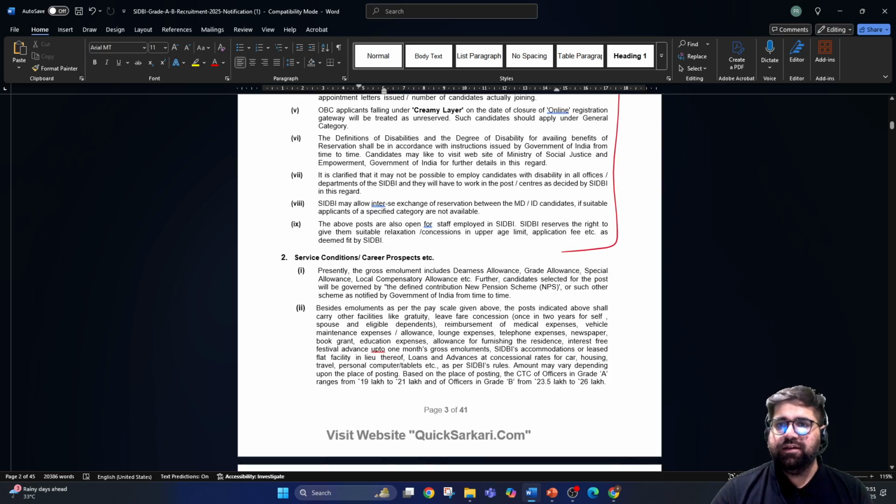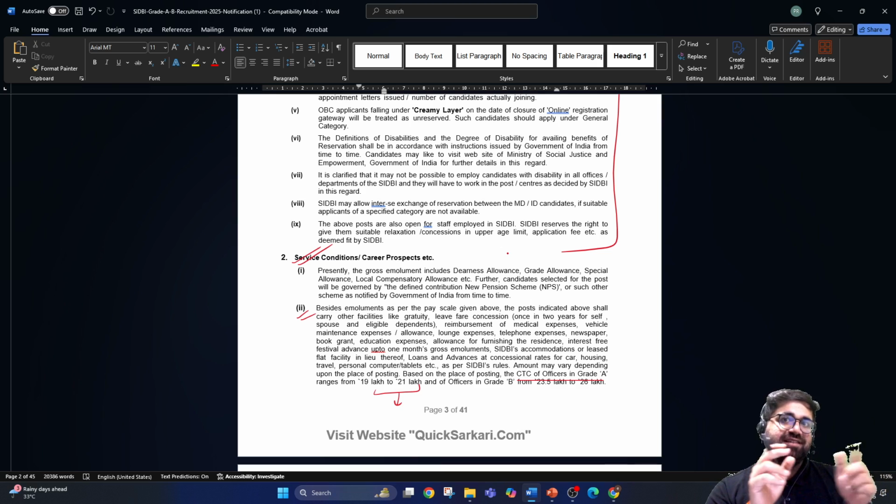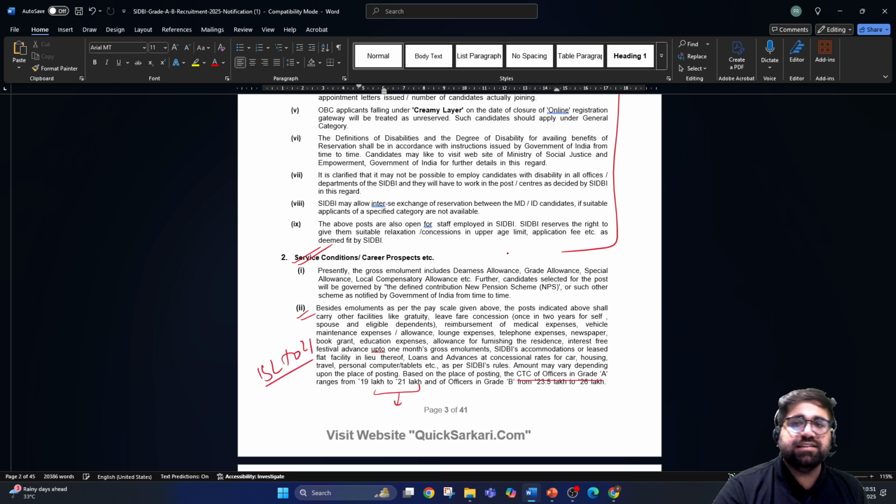Now, if you come over here, they have clearly mentioned service conditions and career prospects. This is, I think, the most attractive point of SIDBI's notification. Now, read this particular point too with me. Amount may vary depending upon the place of posting, but when it comes to the CTC of officers in grade A, it is somewhere around 19 lakh to 21 lakh. They have clearly mentioned that for grade A, the total CTC, that is cost to the company, is around 19 lakhs to 21 lakhs, which is again a very, very handsome salary if you are looking in India. Moreover, for officers in grade B, it is 23.5 lakhs to 26 lakhs.